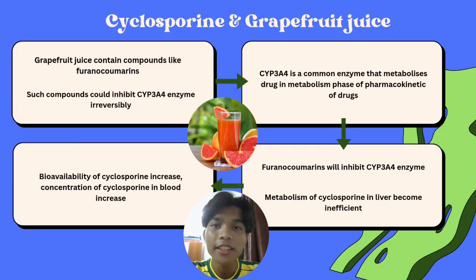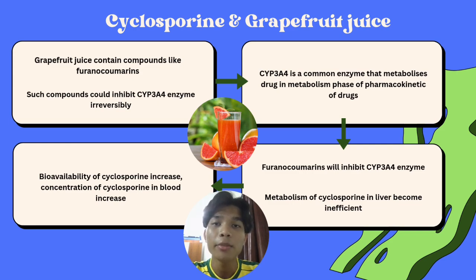Now, let's get into the drug-food interaction between cyclosporine and grapefruit juice. Grapefruit juice contains compounds like furanocoumarins. This substance can inhibit the CYP3A4 enzyme in the liver. CYP3A4 is a common enzyme that metabolizes drugs in the metabolism phase of pharmacokinetics.